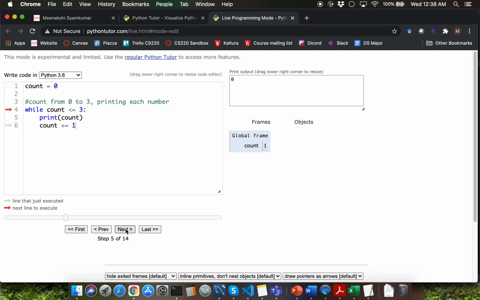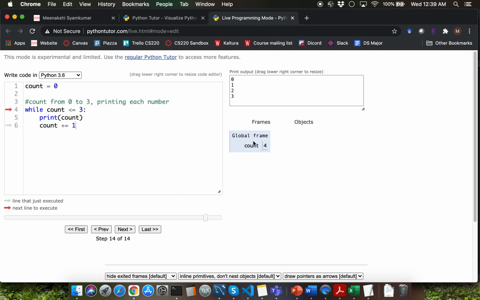Then you go back to line 4. Observe that the red arrow went from line 6 to line 4. 1 is less than or equal to 3. So you're going to display 1. Then you're going to increment 1 to 2. Then you go back to line 4 again. 2 is less than or equal to 3. So you're going to print 2 and you're going to increment 2 to 3. 3 is still less than or equal to 3. So you're going to display 3.